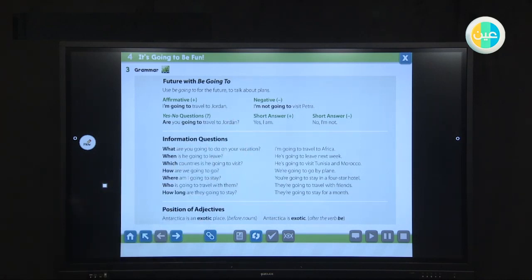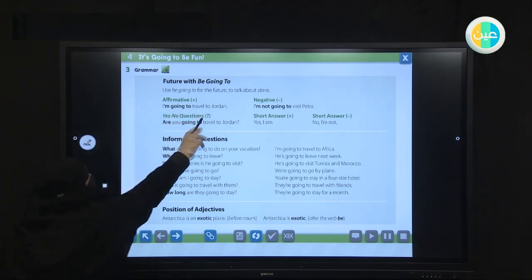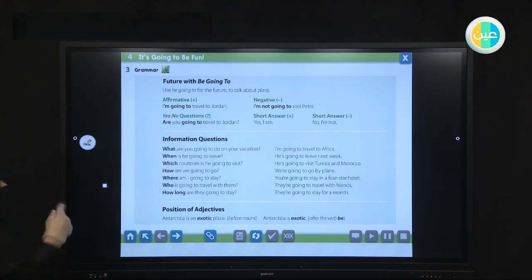Now look at going to. When can we use going to? To talk about what: the past, the present, or the future? We are going to talk about, of course, the future. We are going to talk about plans that have already been decided. For example, look at number 1. I am going to travel to Jordan. So this is a plan.